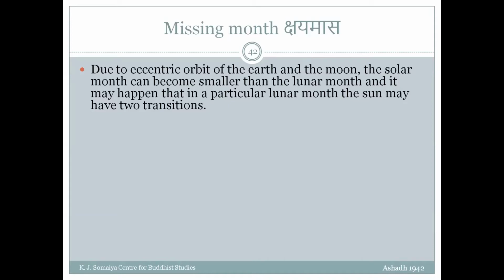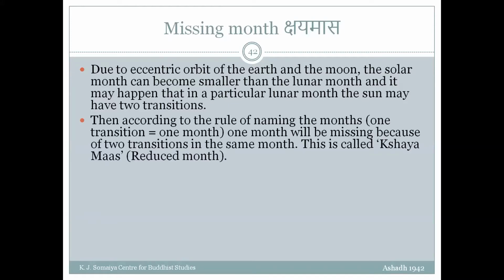Now we have a problem. What is the problem? Based on a transition, we have given the name of the month. Now there are two transitions happening. It means the same month should have two different names. So according to the rule of naming months, the first transition should be called that month, and the second transition should be called that month. So the first transition name should be missing, because two transitions have happened in the same month. Either the month should be called by two different names, or you miss one of the names. So it is called Kshaya Mas, or reduced month.